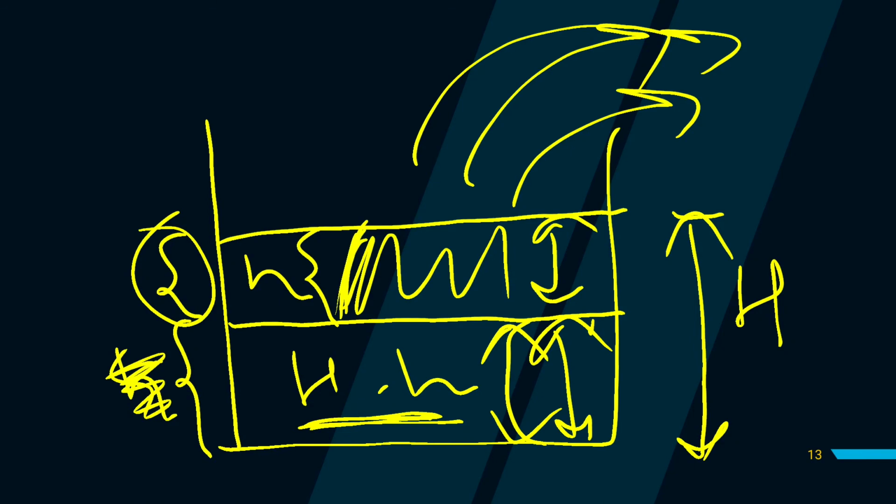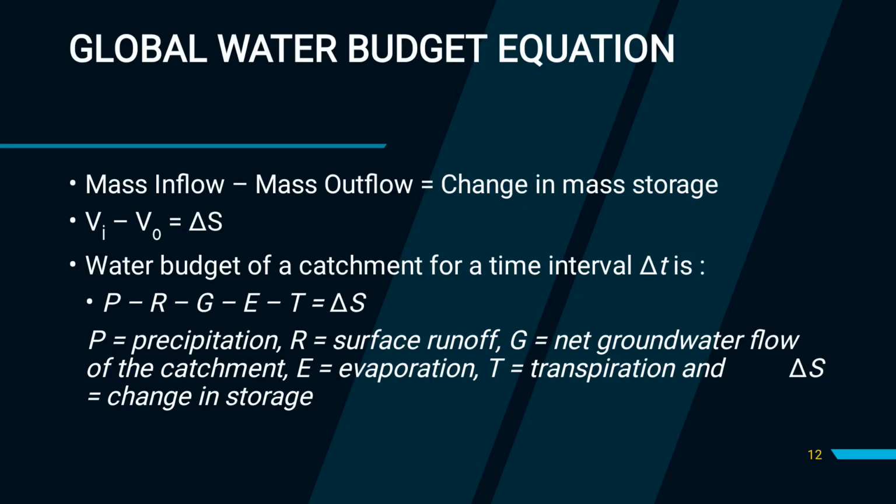Now we will apply this global water budget equation in our hydrologic cycle. It says that P minus R minus G minus E minus T is equal to delta S. What does this mean? Say this is our land surface, and these are clouds.